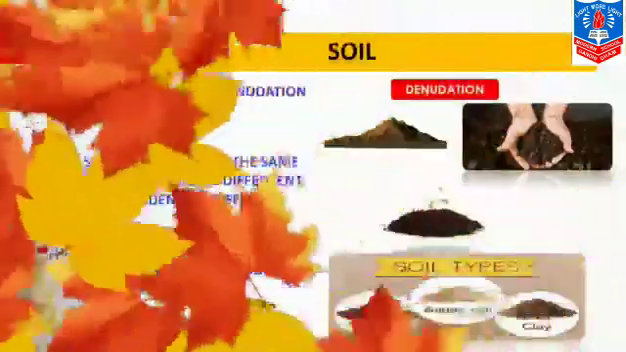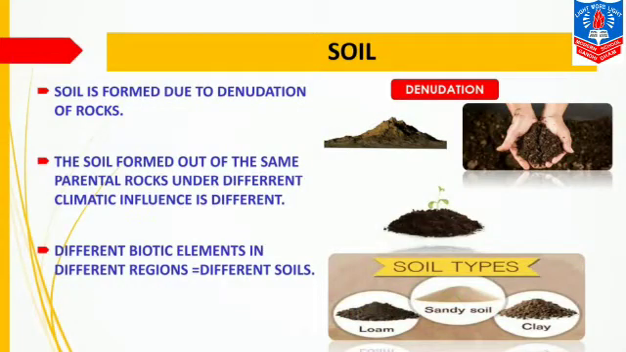So we can say that soil is formed due to denudation of rocks. Now what does denudation mean? Denudation is a process of breaking and removing the rocks from the surface of earth. Now, denudation is caused by some agents. These agents are wind, waves, and glacial ice that break the rock into smaller particles, and thus the soil is formed. But it takes many years for this process.